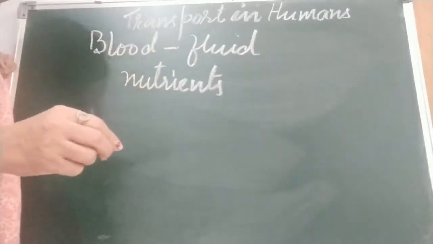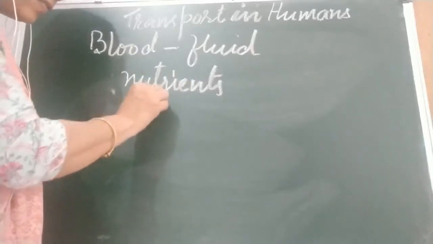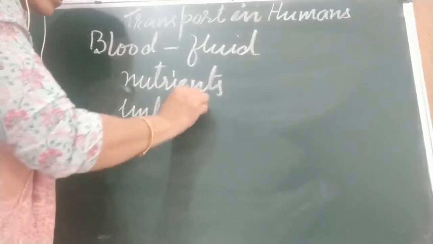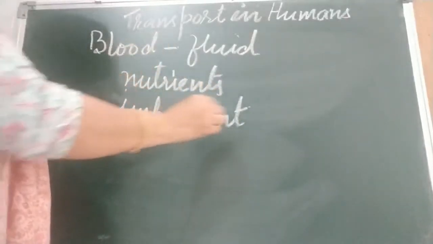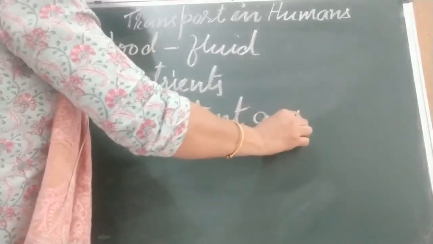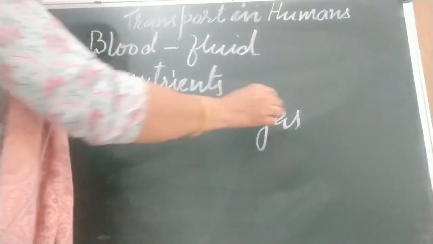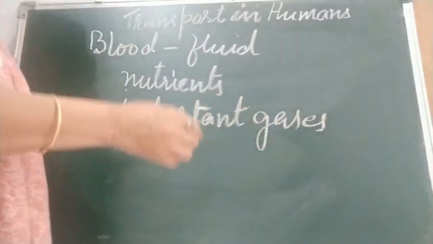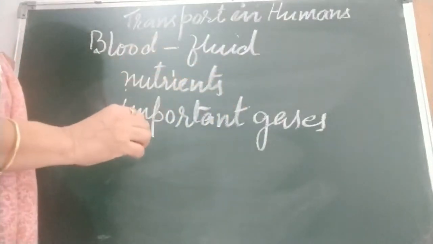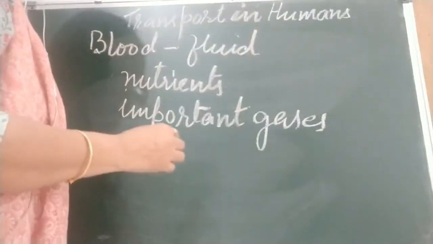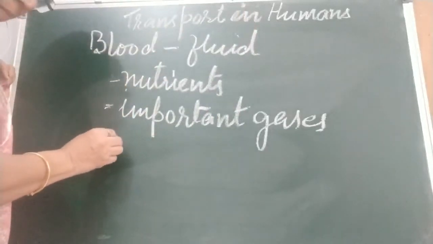Okay. It also carries important gases like oxygen. Oxygen is very important for breaking down food. You remember in the last chapter we discussed in respiration that oxygen comes into the blood, and this blood carries this important gas. And it brings back carbon dioxide. The third thing is water.